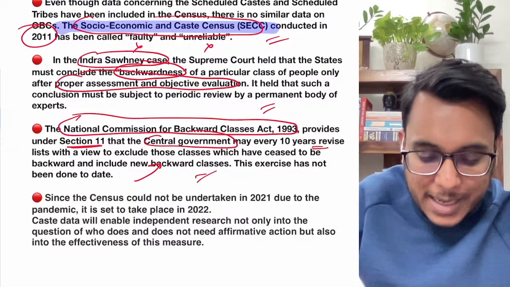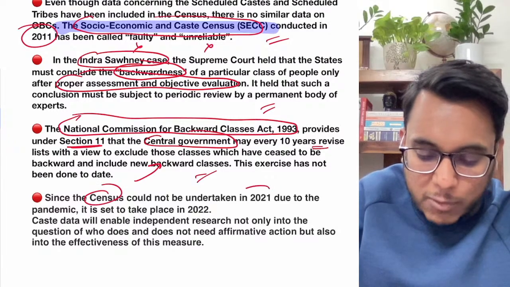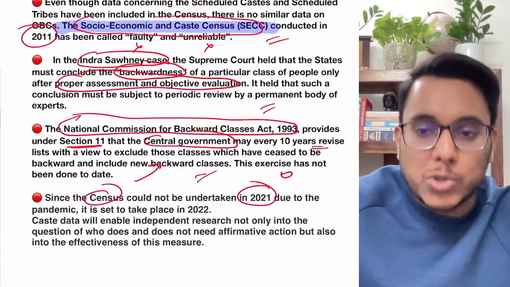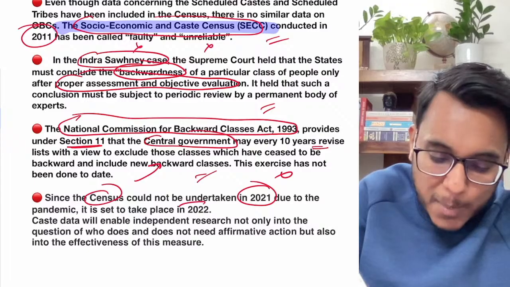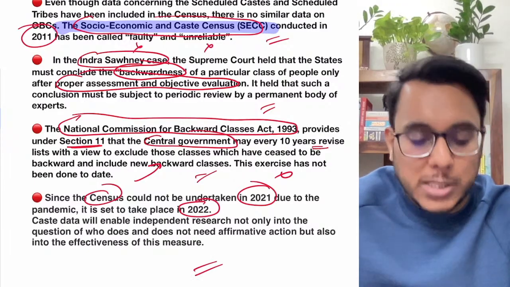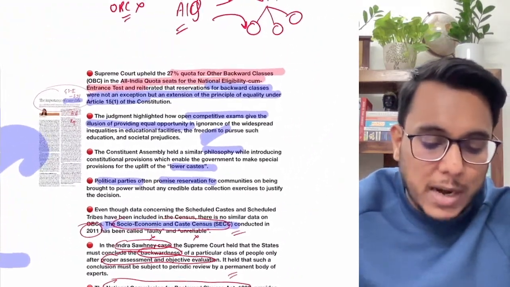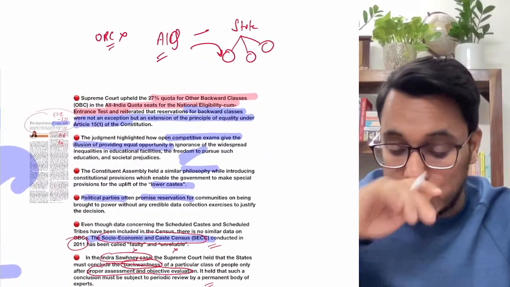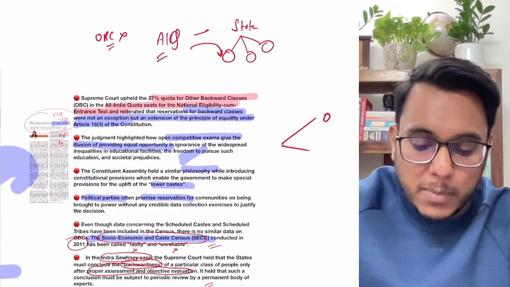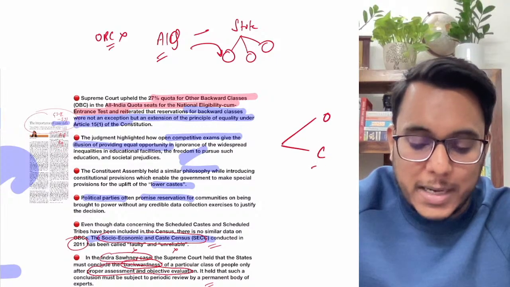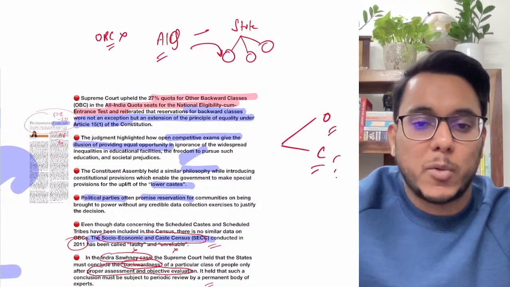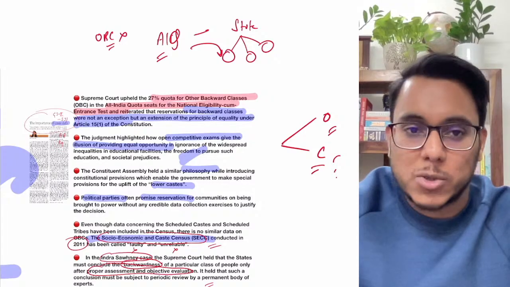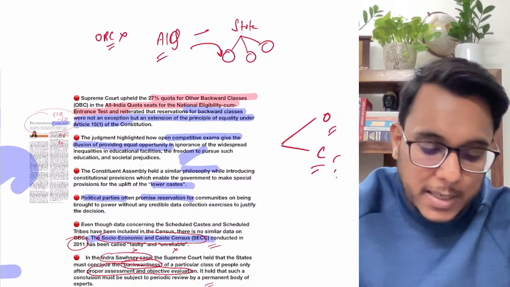Now the article says that the census that was to be taken in 2021 was not taken because of the pandemic. Now it will take place in 2022. If possible, come out with the specific data of the caste also, so that the reservation policies can be made more objective and designed in a more proper, coherent manner. This is what has been provided in this article. So that is all, guys, about it, and now we'll move to the next article.